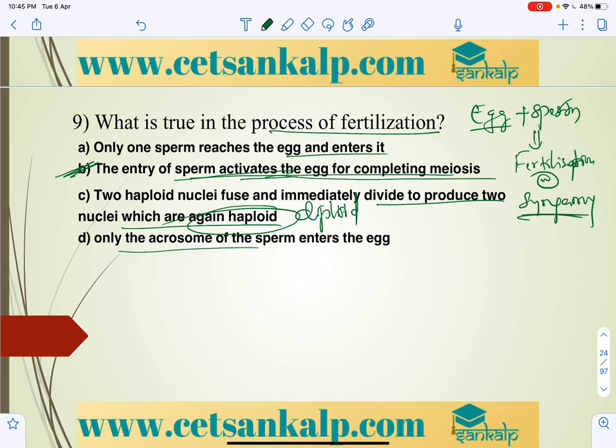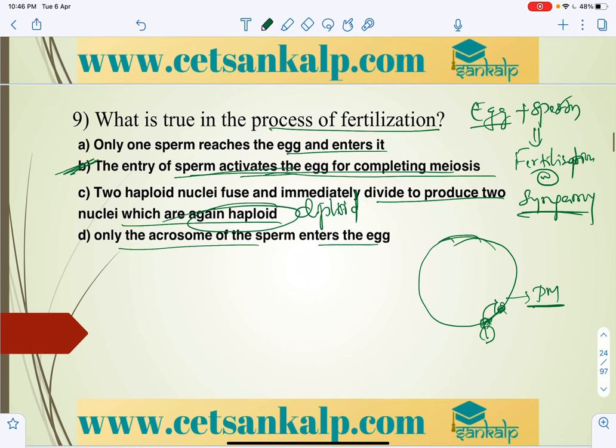Only the acrosome of the sperm enters the egg. No, the acrosome won't enter. The acrosome attaches to the plasma membrane of the ovum and, because of the enzyme acrosin, will lyse the plasma membrane, and it is the head part along with the acrosome that will enter. So only the acrosome, that is wrong. The correct answer is the entry of sperm activates the egg.